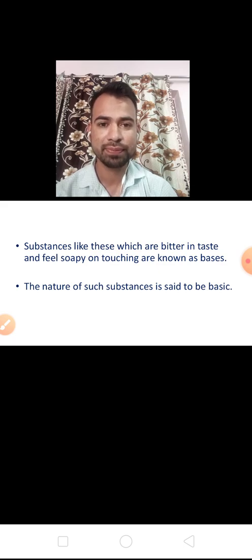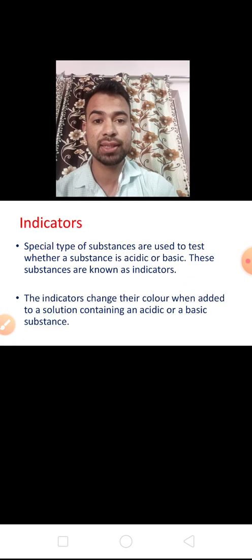Any problem? Examples of neutral substances are water, salt, urea. Okay, these are examples of neutral substances. Clear? Any confusion?